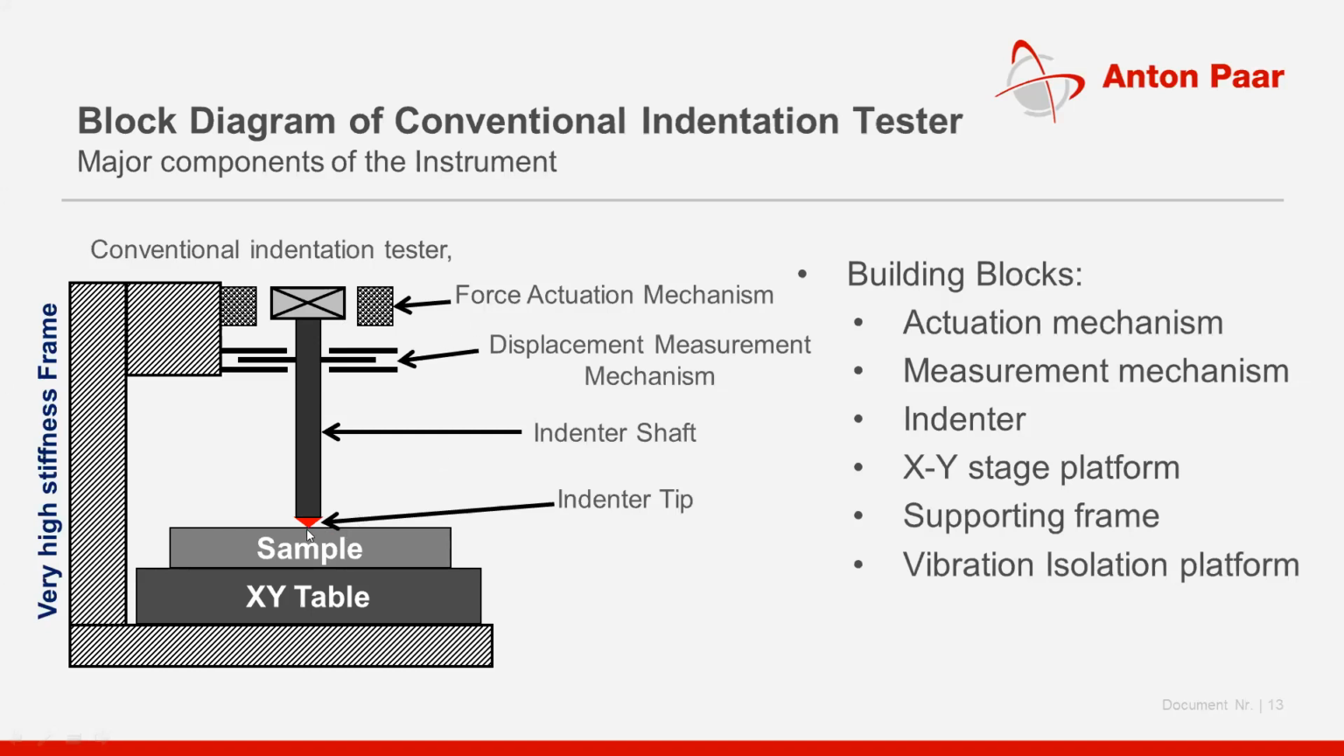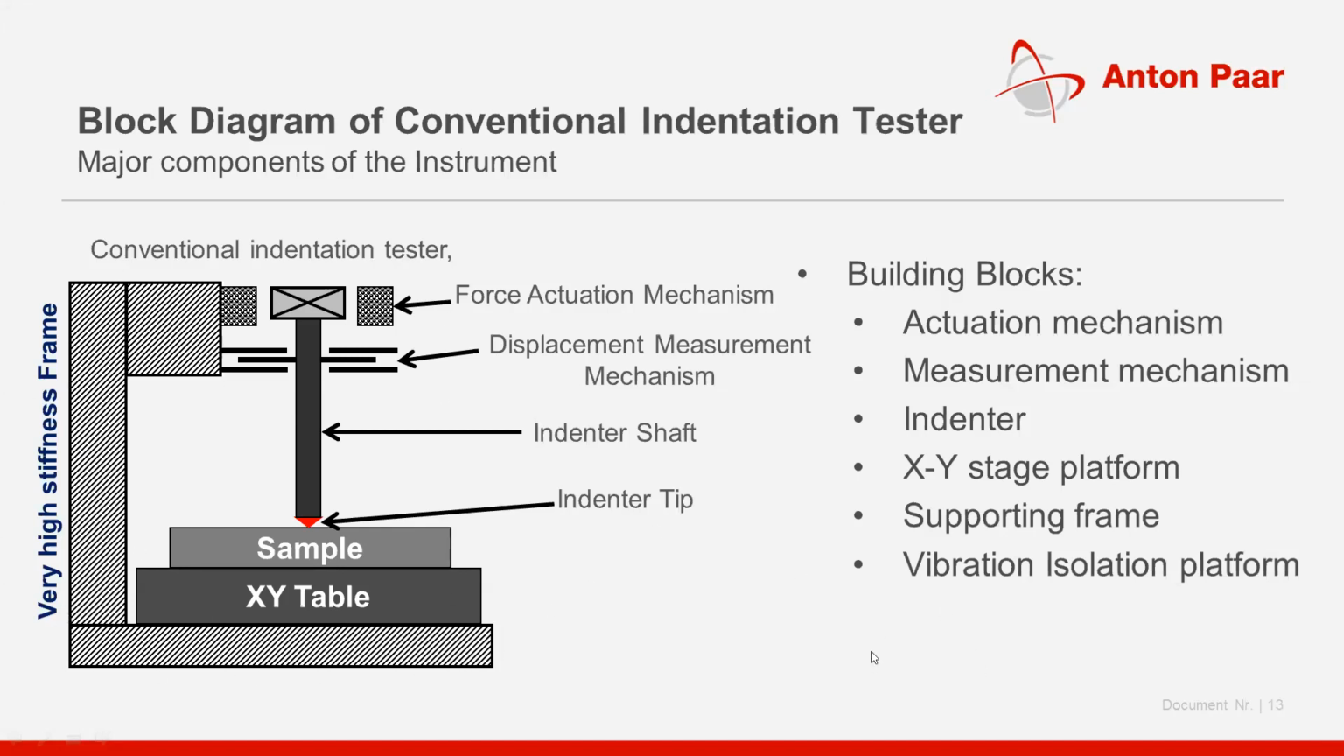And then the displacement that is happening will depend on the material property. If the material is soft, the diamond displacement will be more. If the material is hard, the displacement will be less. So what are the parts that we have? Again, the instrumentation part: actuation mechanism, measurement mechanism, indenter, and then the XY stage platform. The XY stage platform will be holding the sample. And the whole assembly is sitting on a supporting frame, which is nothing but a granite frame. If you see this, it is a granite frame.